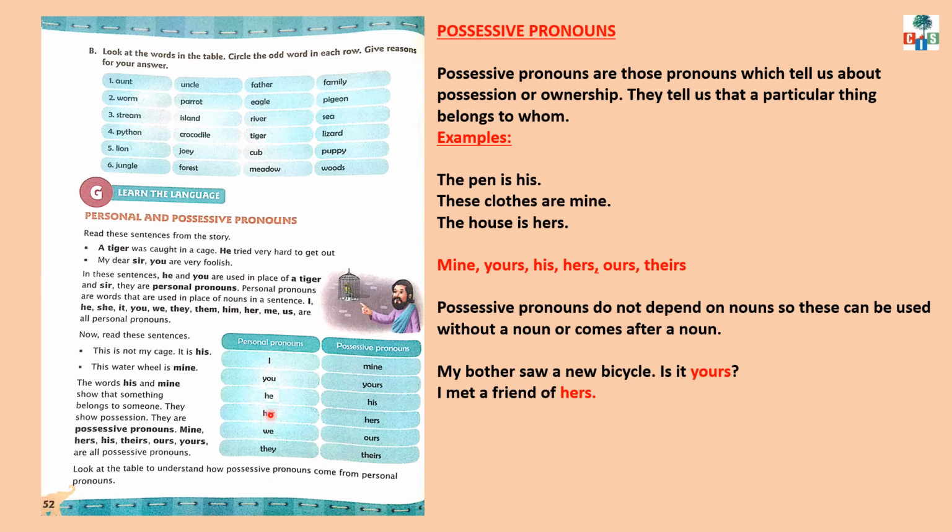Now look at the table to understand how possessive pronouns come from personal pronouns. We have already learned what personal pronouns are. I, you, he, she, we, they. All these words are personal pronouns. And the possessive pronouns, mine, yours, his, hers, ours, theirs, come from these personal pronouns. I will be mine. You will be yours. He, his. She, hers. We, ours. They, theirs. Understood?